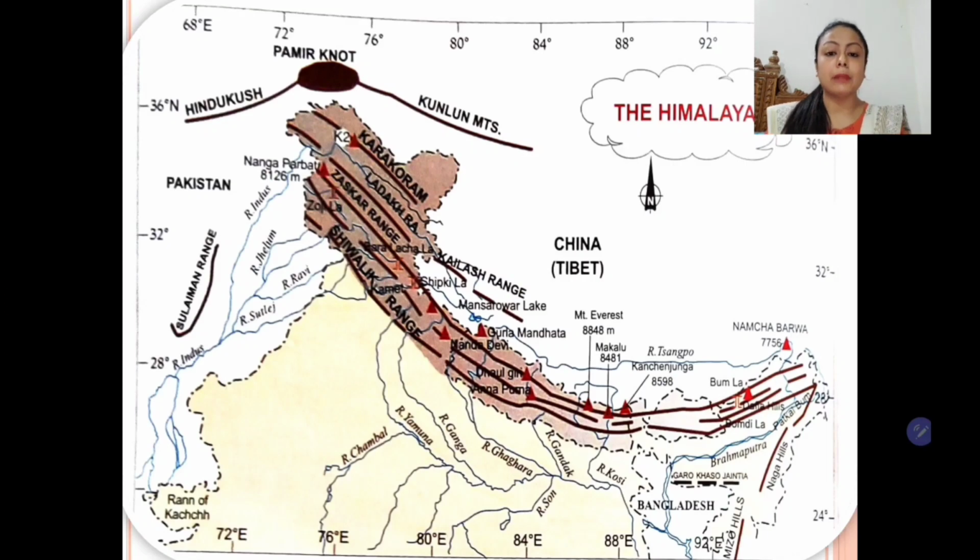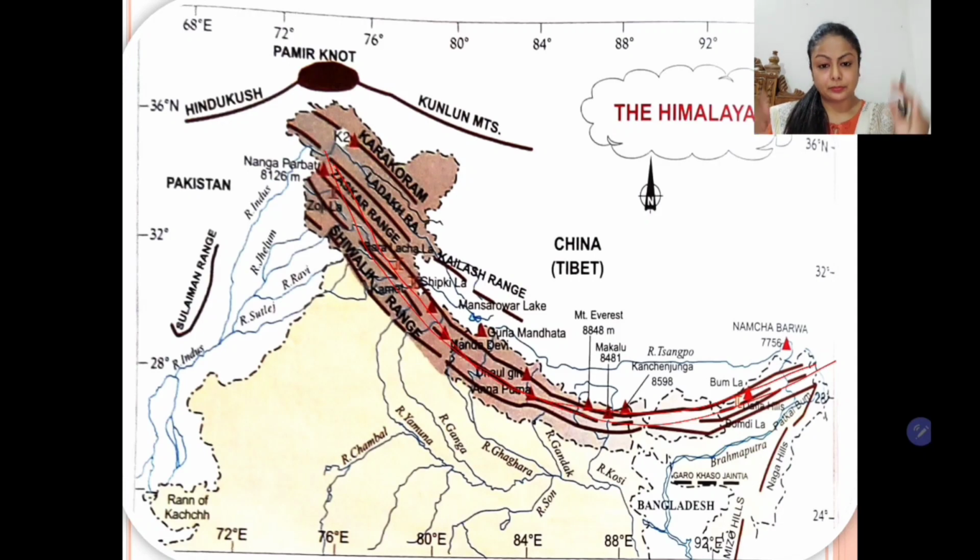Children, this is the proper map where we will learn about the Himalayas. The Himalayas form an arc shape. If you can see in the diagram, they form an arc shape, and as I have told you, they have three parallel ranges. The highest, the Himadris, the middle Himalayas known as the Himachal Himalayas, and the foothills of the Himalayas are known as Shivalik.